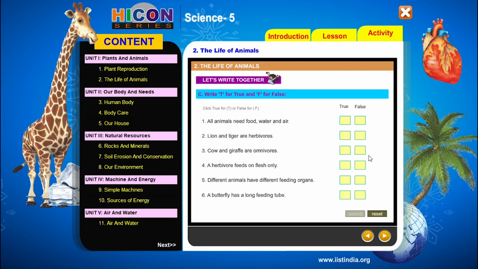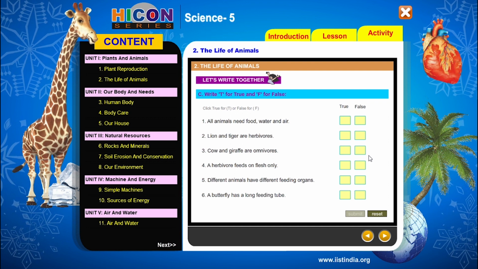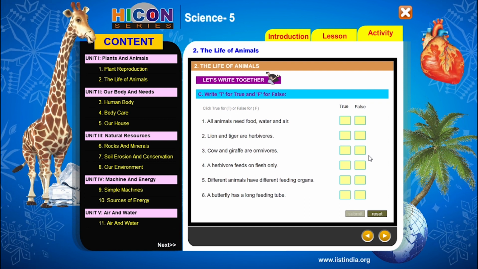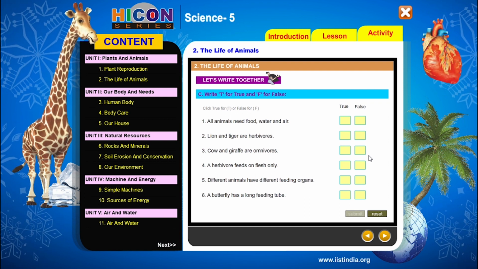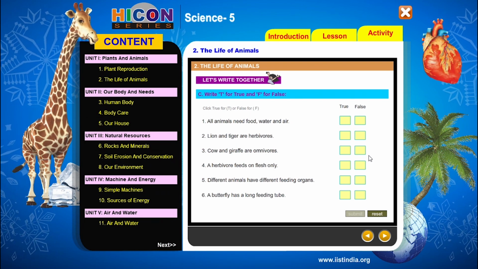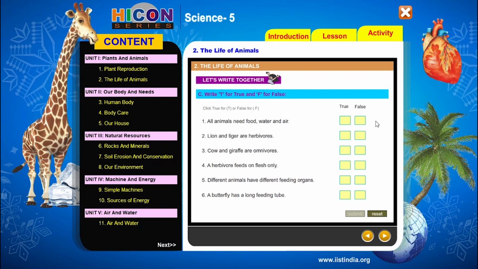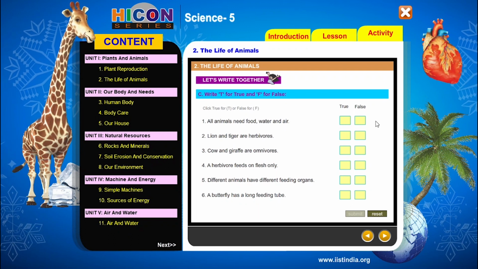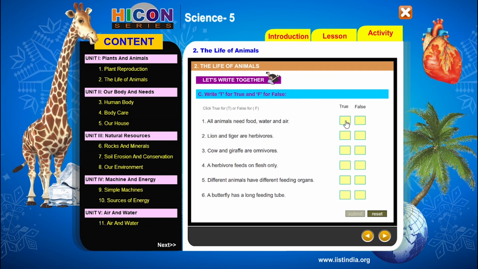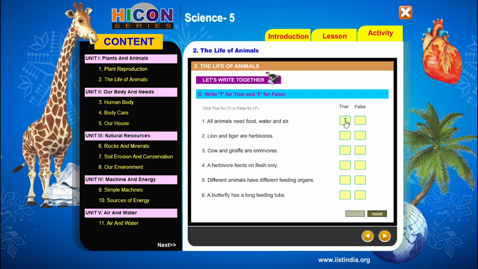Yes. Animals are nothing but living organisms. All living organisms need food, water and air. That means if they eat food, they will get energy. Then only they can perform their activities, daily life activities. So that means all animals need food, water and air. Then only they can survive. So the given first sentence is true. So write T in the box given under true.